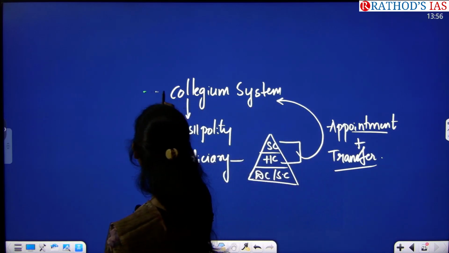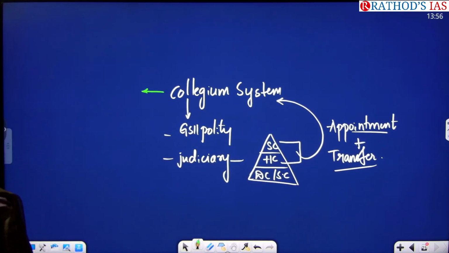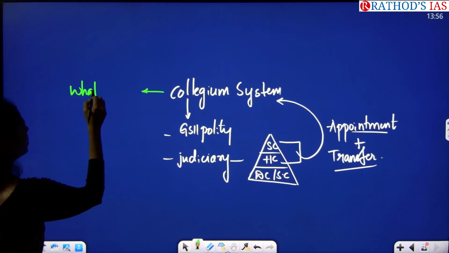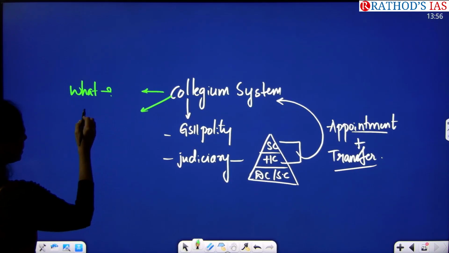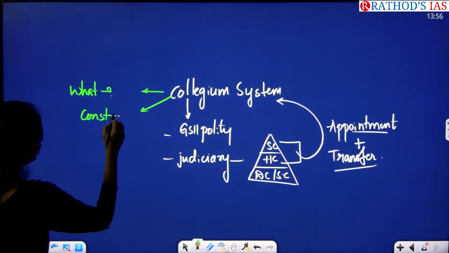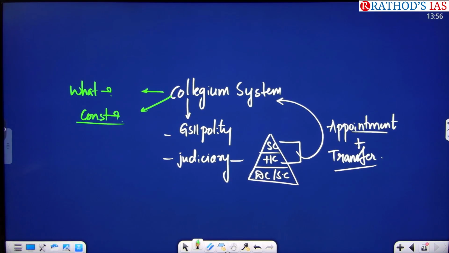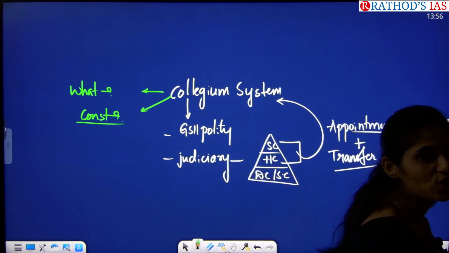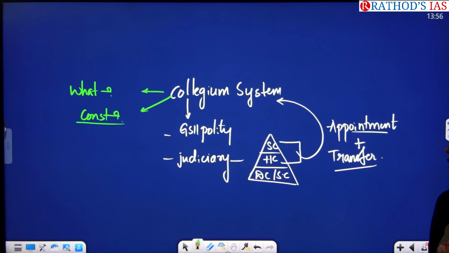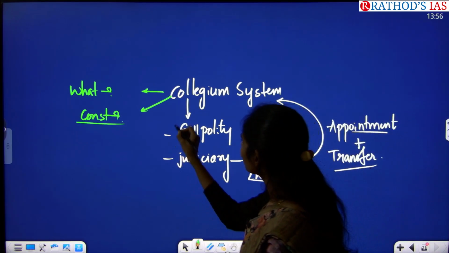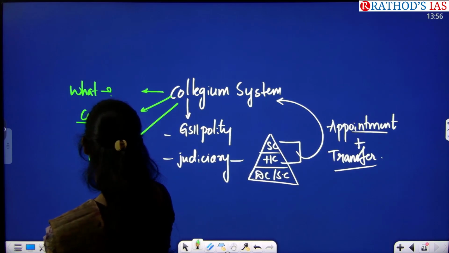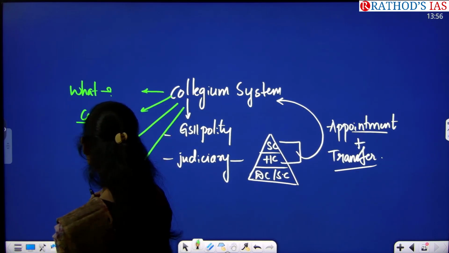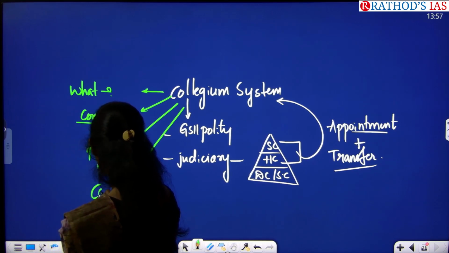So what are the dimensions that you have to see? The first important dimension is: what is this collegium system? Whether it is a constitutional body or not. Actually this collegium system came into birth through the judges' cases, but there is no constitutional backing for this collegium system. And you have to see the members of this collegium system.